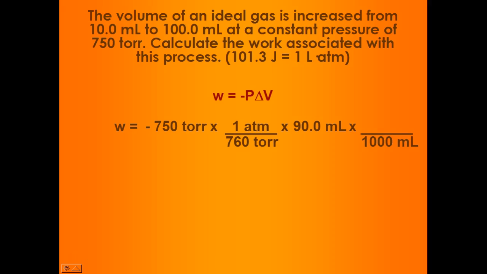And I want to get it to liters, so I divide by 1,000 to turn it from milliliters to liters. So when I cancel out my units and do my multiplication through, I want to have 2 sig figs in my answer. And because of the negative sign at the beginning, we have negative 0.089 atmosphere liters of work that's been done by the system.